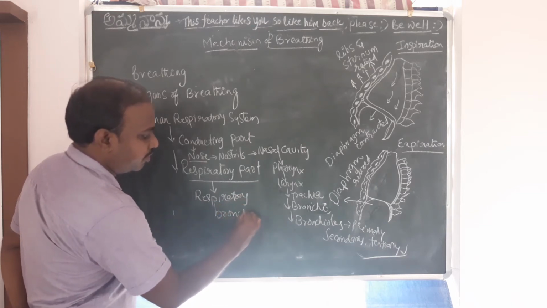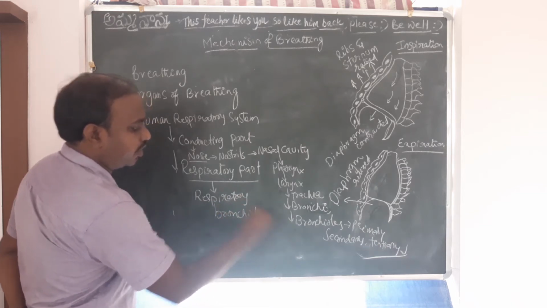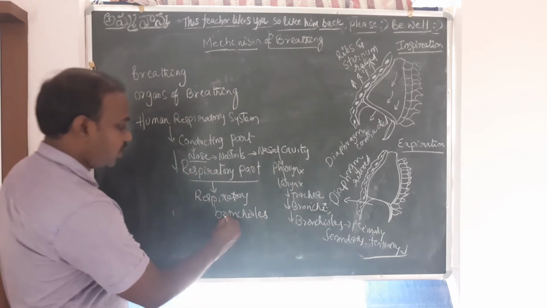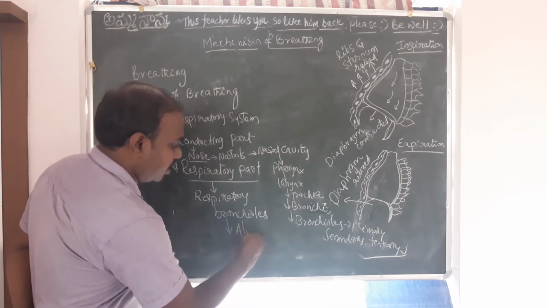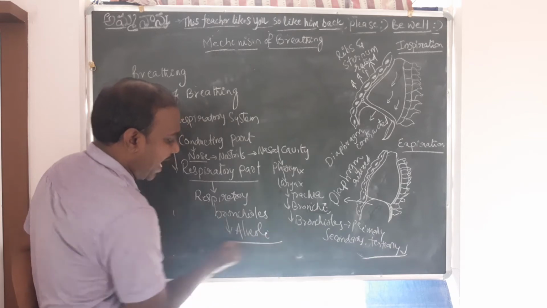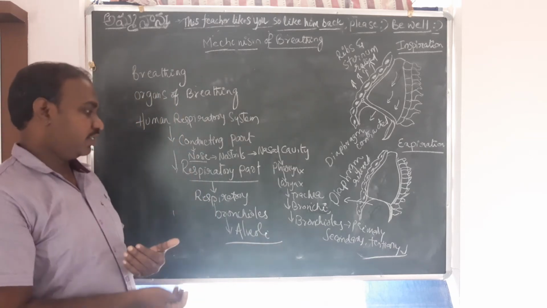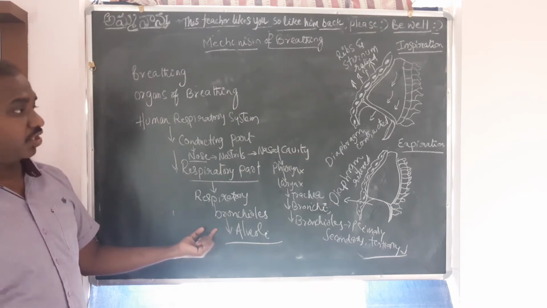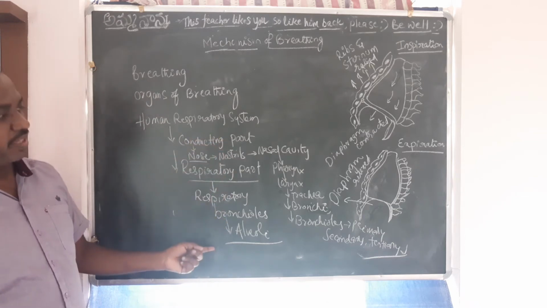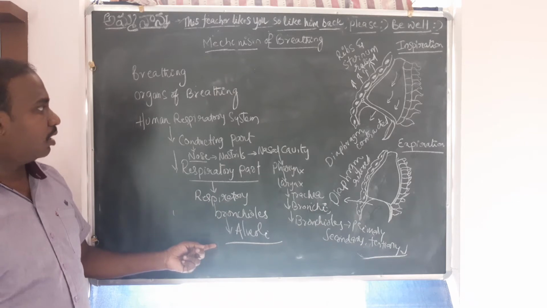What are these respiratory bronchioles? These are still thinner bronchioles. Then we have the alveoli, the actual site of exchange, because alveoli contain the exchange membrane. That's where the exchange will happen.